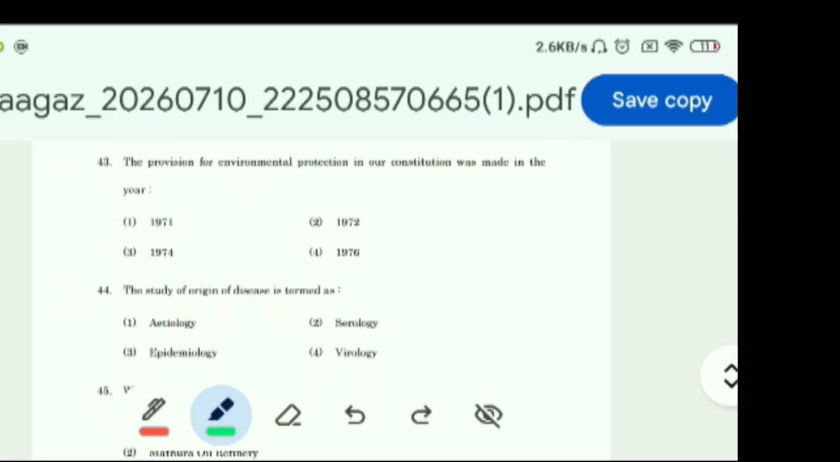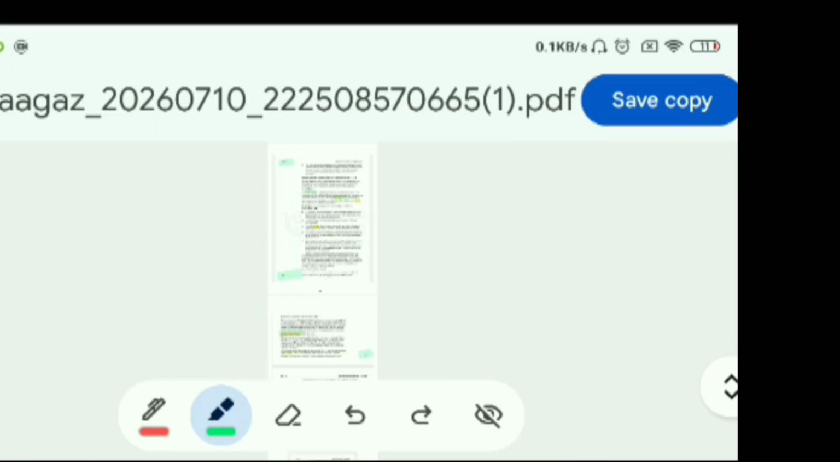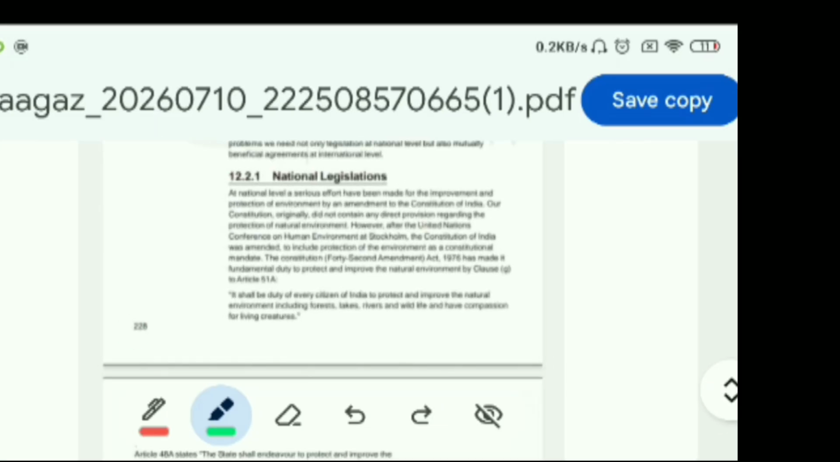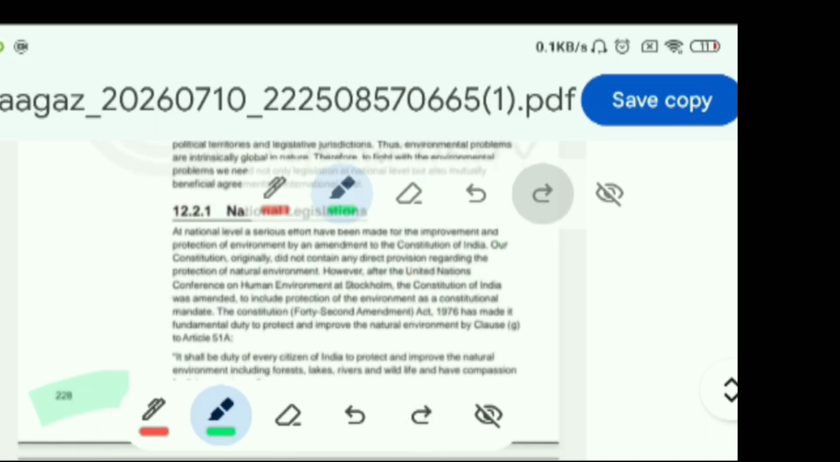Now question 43, the provision for environmental protection in our constitution was made in the year 1971, 1972, 1974, 1976. The answer to this question we can find on page number 228 of Block 4 in this paragraph.